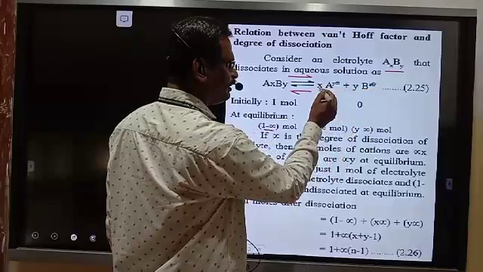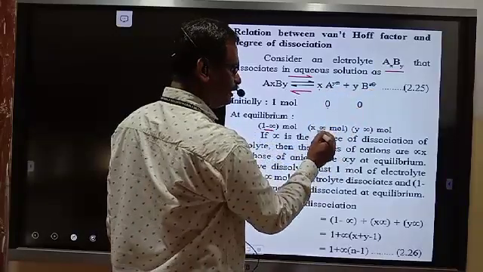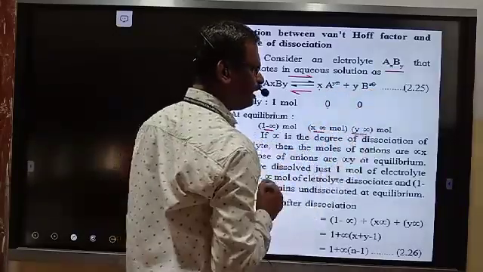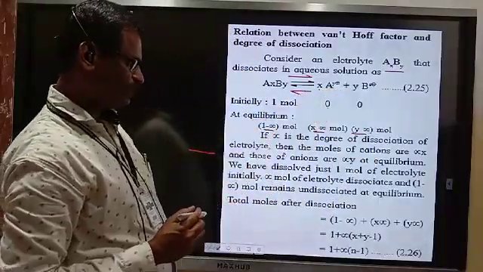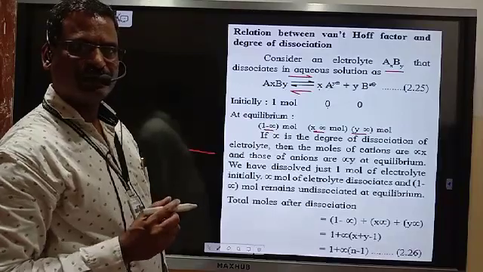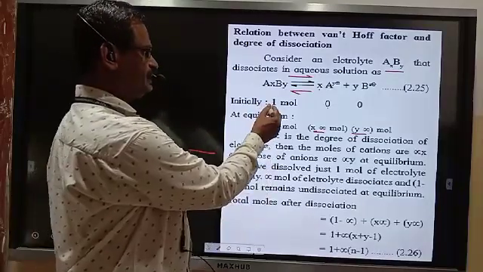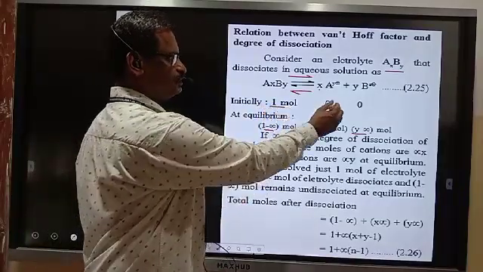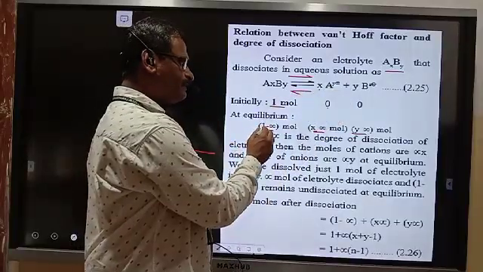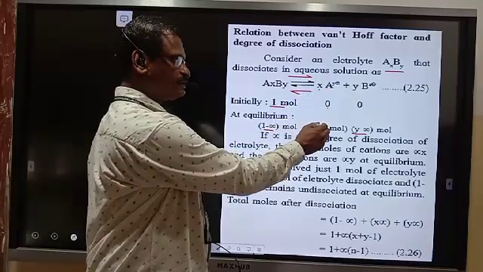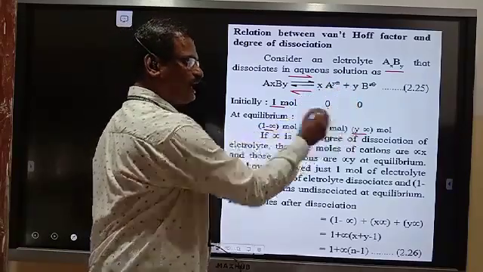So x alpha and y alpha of A and B are produced at equilibrium.